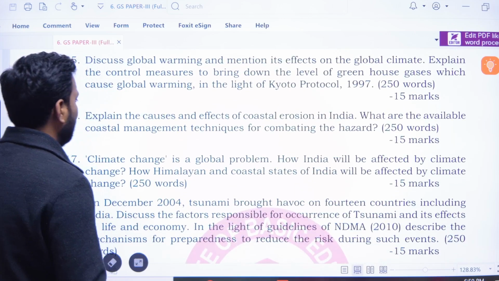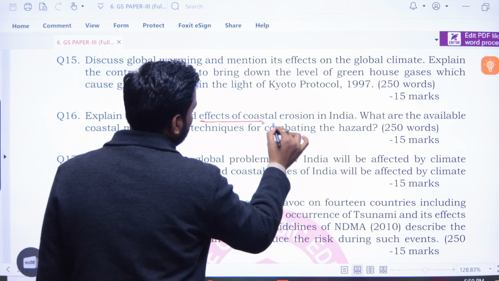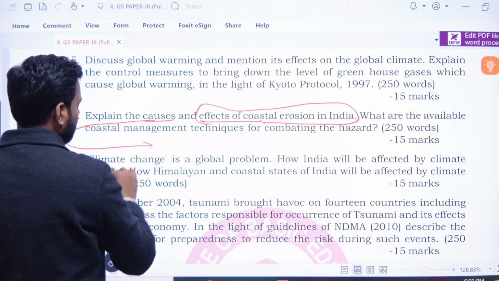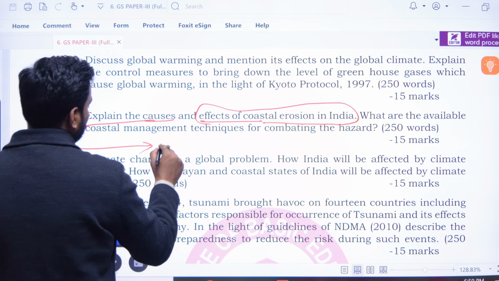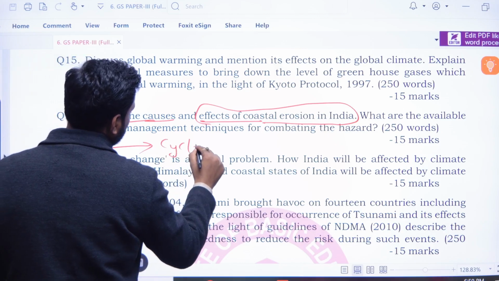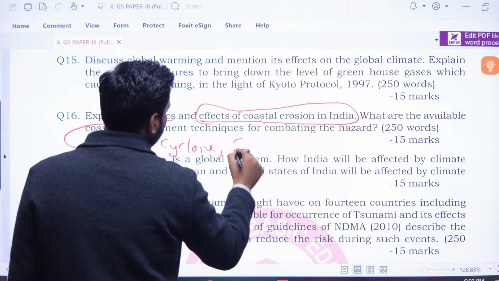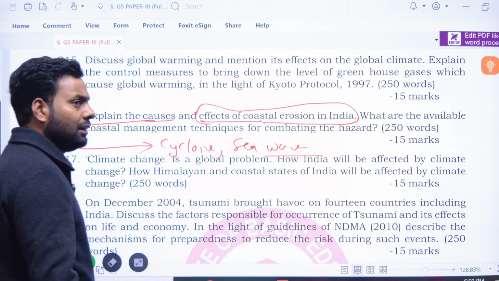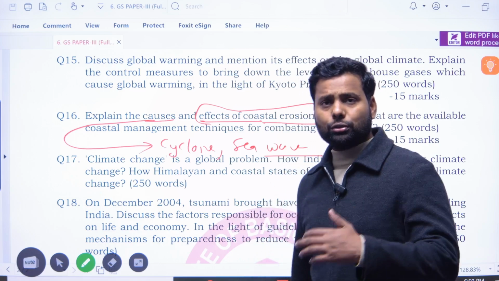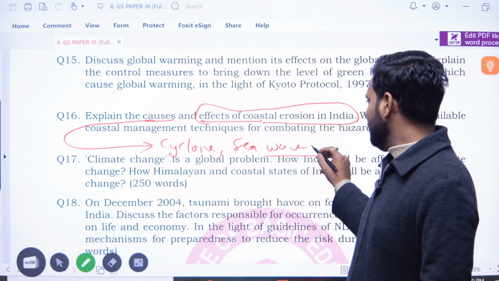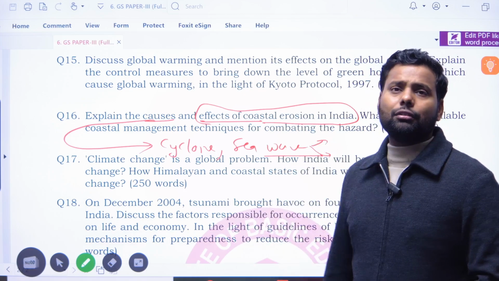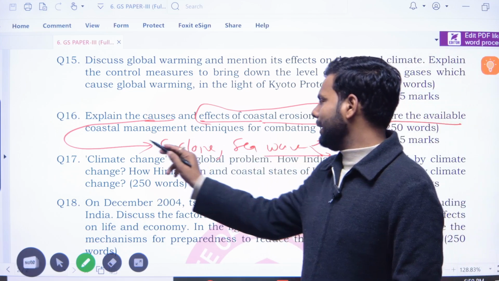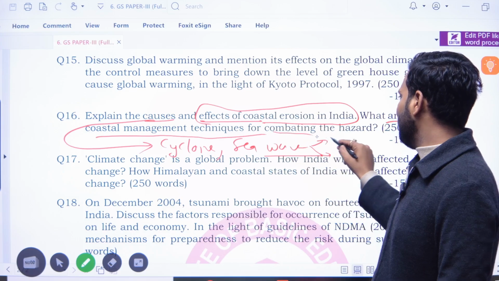Okay, now explain the causes and effects of coastal erosion in India. What is the cause of coastal erosion? There are so many catastrophic causes, like cyclones, sea waves, tsunamis. These are the reasons, and also the depletion of mangroves. And what are the available coastal management techniques for combating the hazard?